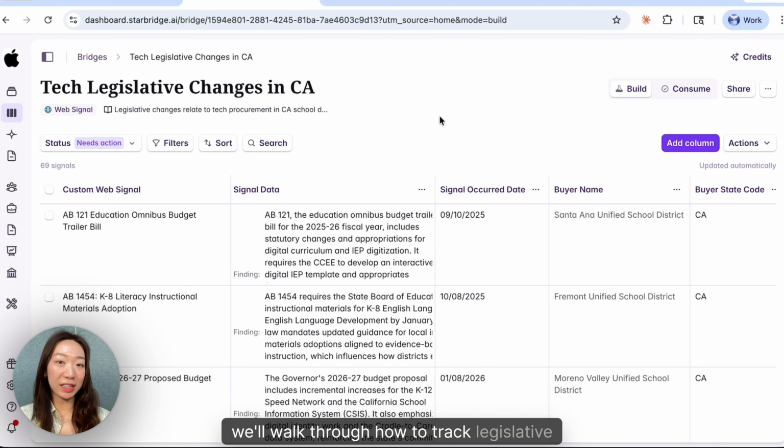Today, we'll walk through how to track legislative changes and turn them into actionable outreach. Starbridge is able to scour the web using research agents to surface relevant signals that might represent a good opportunity for you to reach out to your target accounts. Here's the final bridge we'll build together.